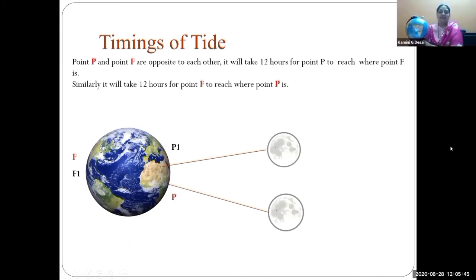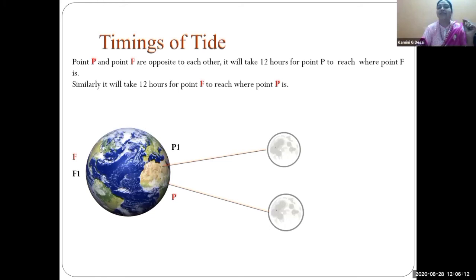If there is a high tide on this pole, it is also facing high tide on the other side, because water is pulled from there. Here and here there is a low tide. If here is a high tide, then here is also a high tide, right? Because of the position of the moon, it will take 25 minutes more.